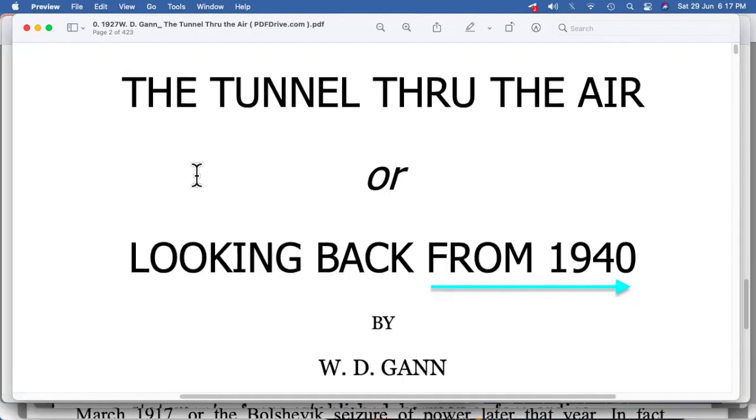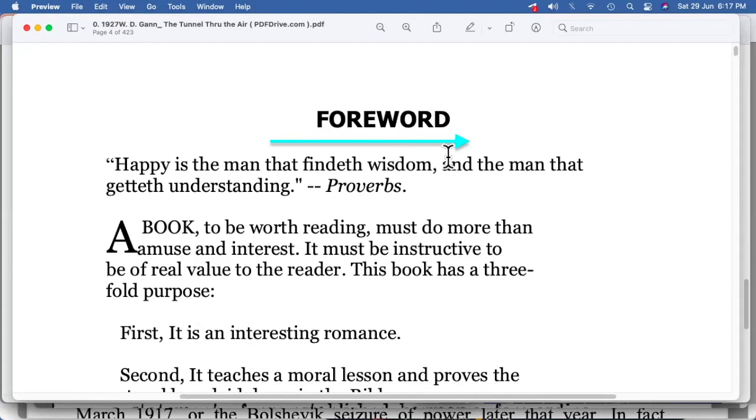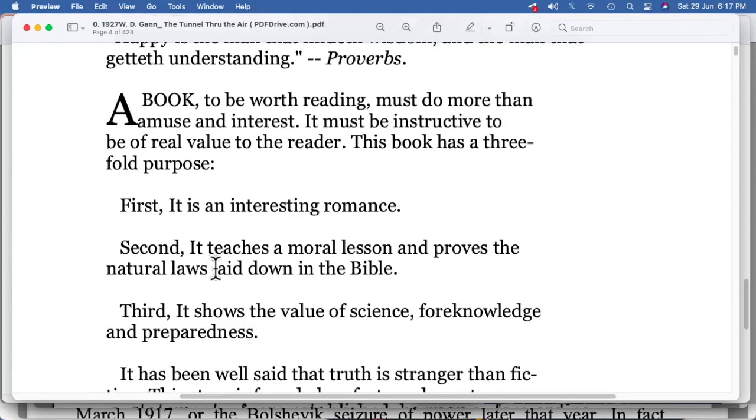Now we have this book, The Tunnel Through the Air, or Looking Back from 1940 by W.D. Gann. Let's start with the foreword of this book. First, it is an interesting romance. Second, it teaches a moral lesson or proves the natural laws laid down in the Bible. Third, it shows the value of science, foreknowledge, and preparedness.